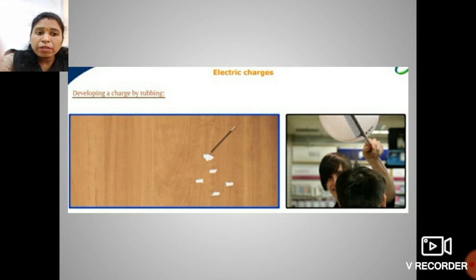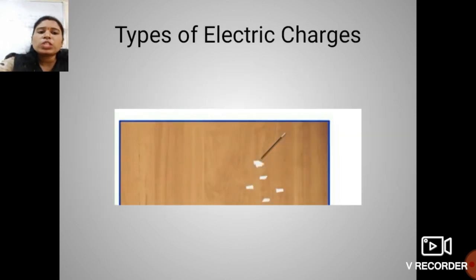Okay. Whenever your comb is rubbed with the woolen cloth, it acquires a small charge, and due to that charge, when your comb comes in contact with your hair, your hair stands up. Okay, students. So this is about the development of an electric charge when you rub two things against each other. Now the next topic is the types of electric charges.